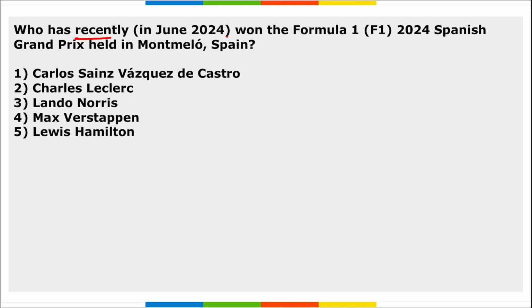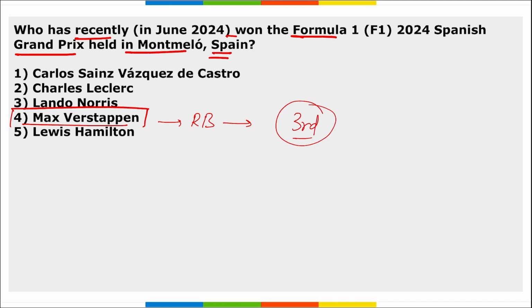Next, who has recently won the F1 2024 Spanish Grand Prix held in Montmeló, Spain? It was won by Max Verstappen. Max Verstappen is the driver for Red Bull. He's a Belgian-Dutch racer, right? And this is Max Verstappen's 3rd consecutive Spanish Grand Prix title, correct? And 4th in his career. He won this in 2016, 2022, 2023 and 2024. So 3rd consecutive and overall 4th title.